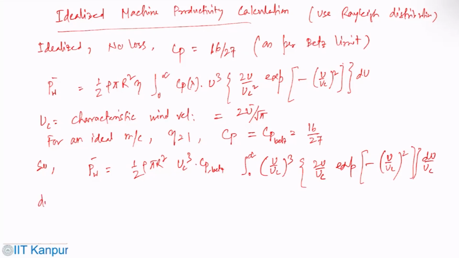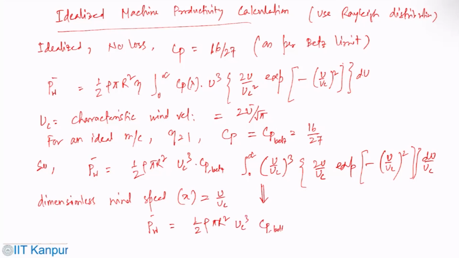a dimensionless wind speed, which is x equals u by uc. Then this integral becomes PW equals half rho pi r square uc cube, integral from 0 to infinity of x cube 2x exponential minus x square dx.